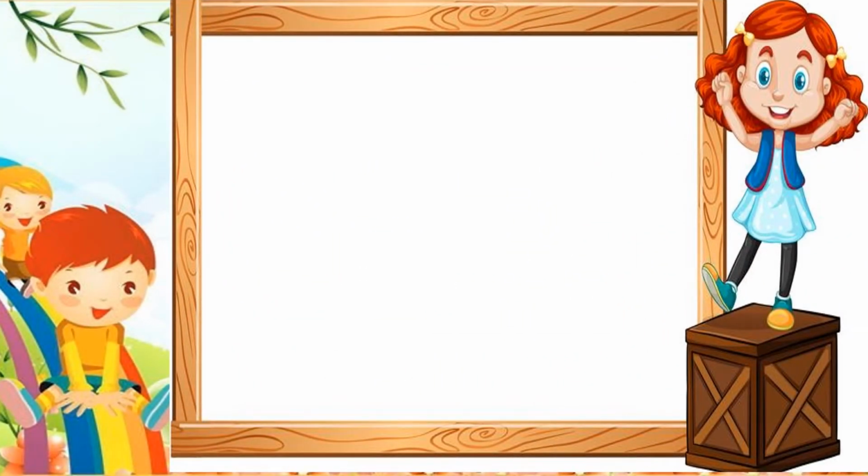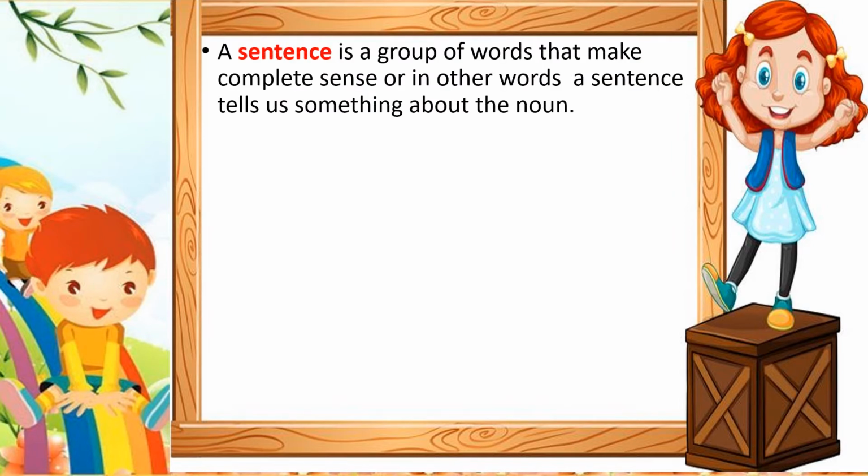Children, before starting subject and predicate, you should know what sentences are. Children, we have already studied sentences in chapter number 2. So let us revise it again. A sentence is a group of words that make complete sense.